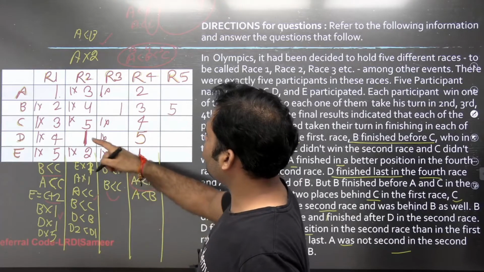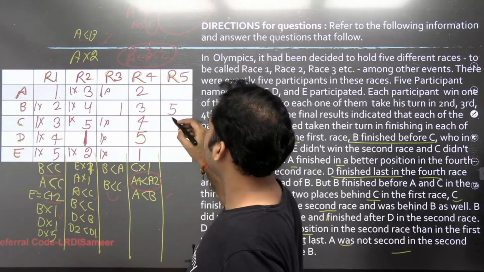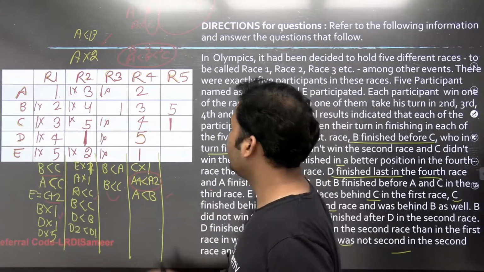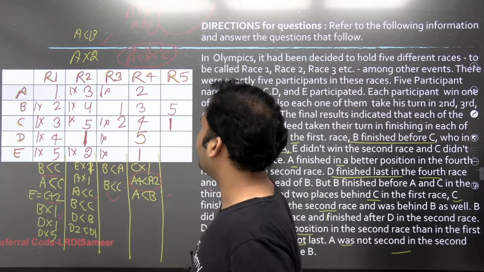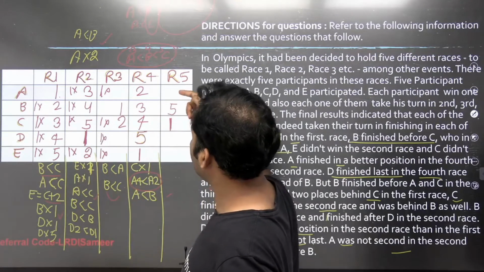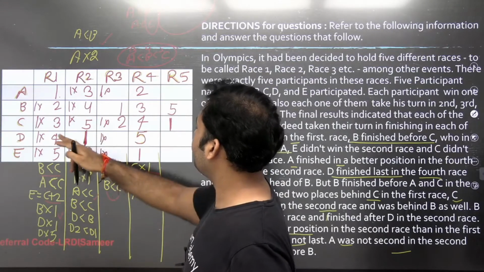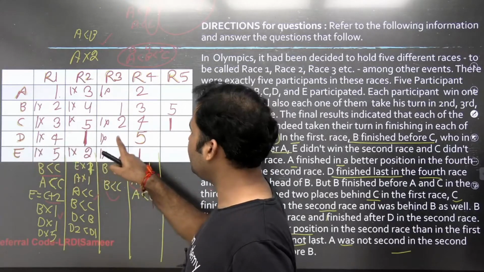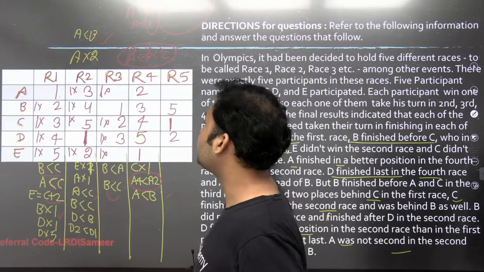Now you see that in the case of C, 1 is not coming here, 1 is not coming here, 1 is not coming here. So the only option left for C to have rank 1 is race 5, right? Now 1, 3, 5, 4, the only number left is 2, so 2 will come over here. Okay, and if I have to give rank 4 in race 5, 4 is left. We are left with 2 and 3 in the case of D. 2 cannot come here, so 2 will come over here. So the only option left here will be 3.